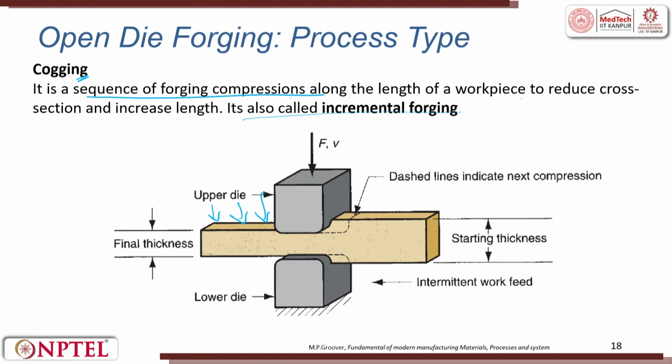It is also called as incremental forging. In steps, we increase the height or decrease the height. It is called as incremental forging. The process is called as cogging. So, it can keep hitting and moving. So, this is the starting thickness, final thickness, and here the dashed lines indicate the next compression. So, this is moving.